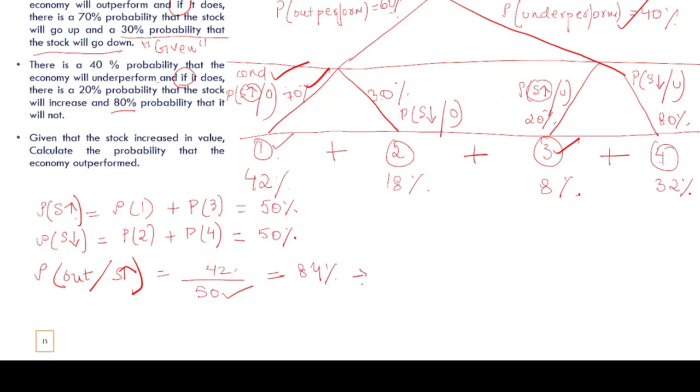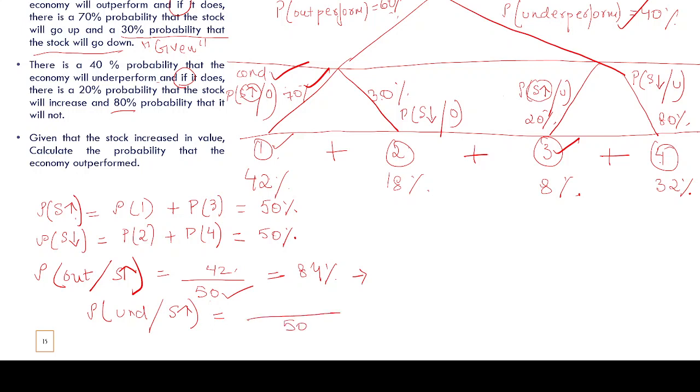Again, this is a Bayes theorem question, right? They'll address this as a Bayes theorem question, but we are not using any formulas. Now, what is the probability of the economy underperforming given that the stock price has increased? The stock price has increased in 50 cases.